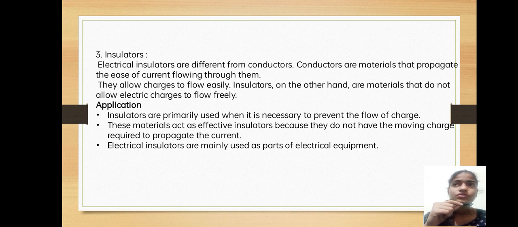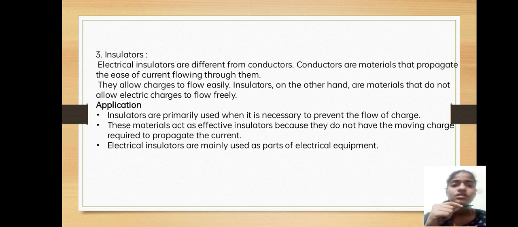So when to reduce the charge or when to stop? If there is more current flowing with the wire, we should stop. So they can be used as insulators. These materials act as effective insulators because they do not have the moving charge required to propagate the current.